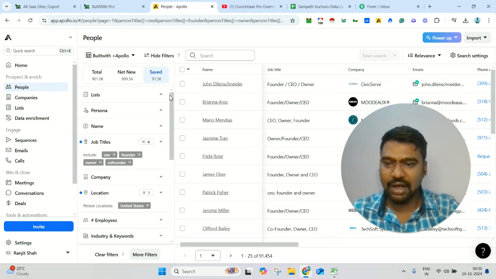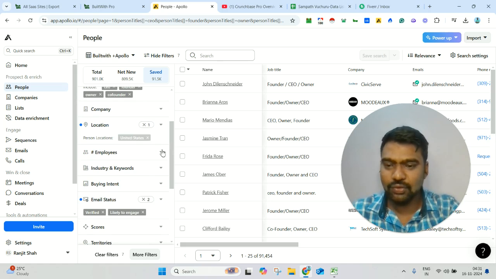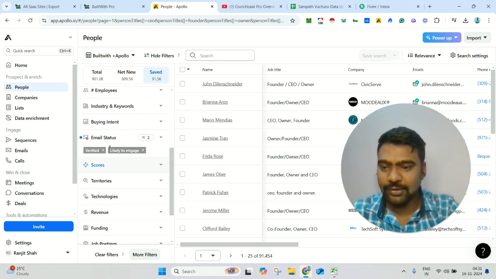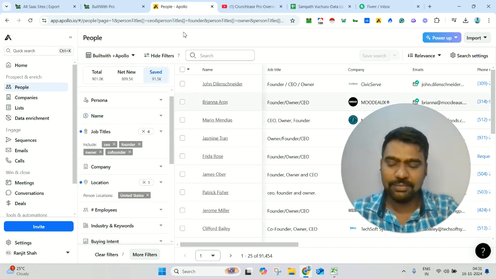If you can see here, I have already filtered my targeted ones. For job titles, I mentioned CEO, founder, co-founder, owner. For location, I already selected USA, because I need profiles only from the USA. For email status, I mentioned verified and likely to engage. Now here we have our targeted companies' information, right?